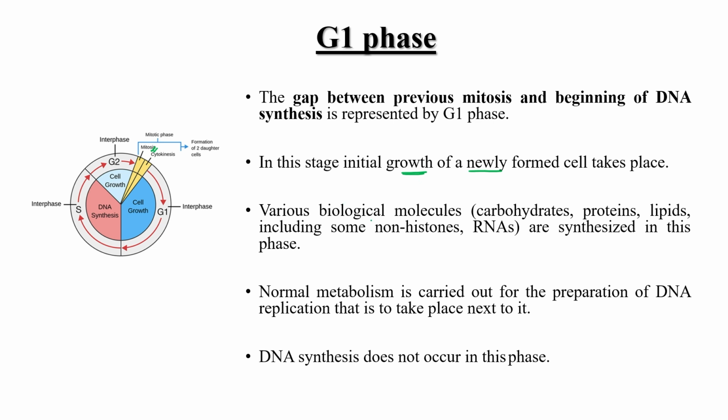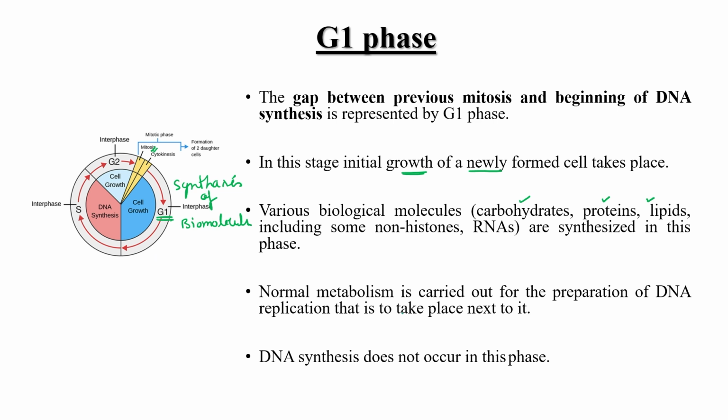Okay, and various biological molecules like carbohydrate, protein, lipid, and some non-histone protein are synthesized in this particular G1 phase. So can I write down over here, synthesis of biomolecules occurs in G1 phase. Biomolecules means all types of essential molecules which are required for life. So synthesis of biomolecules occurs in G1 phase.